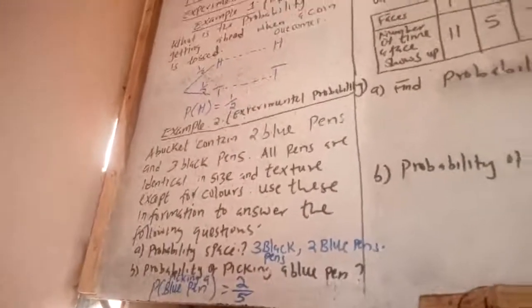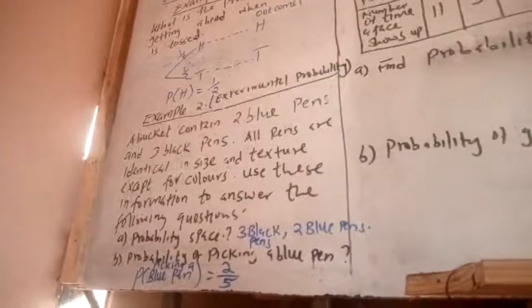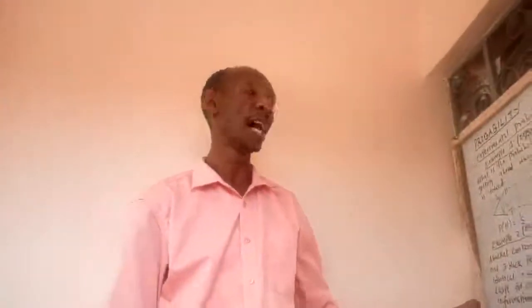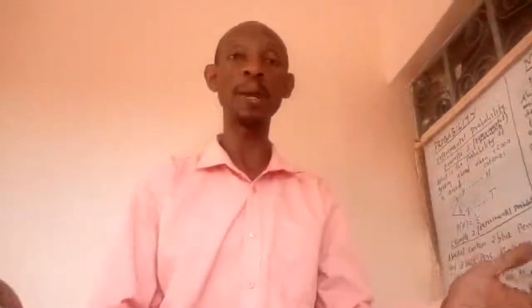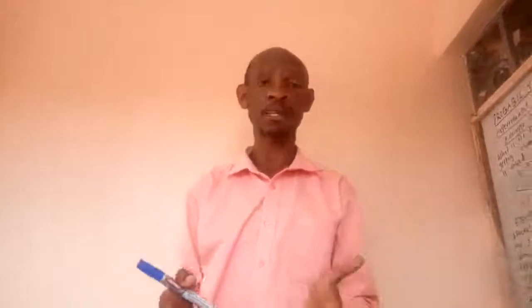Having said that, those 2 examples I have dealt with in an experimental way. I have done an experiment and demonstrated what experimental probability is all about. Having said that, I will come to the second type of probability, and that is theoretical probability.